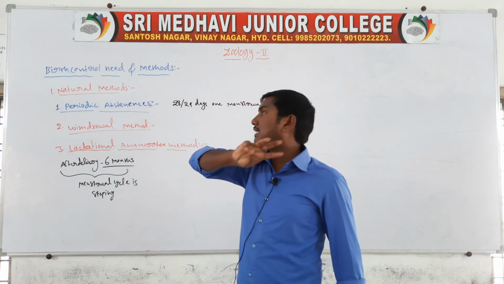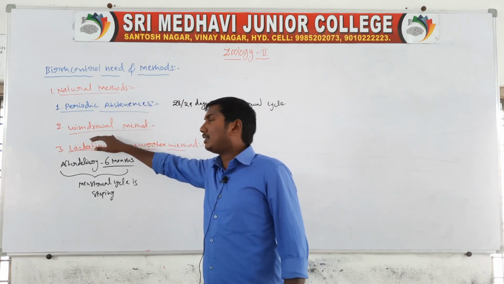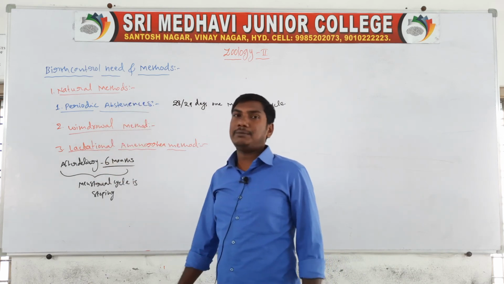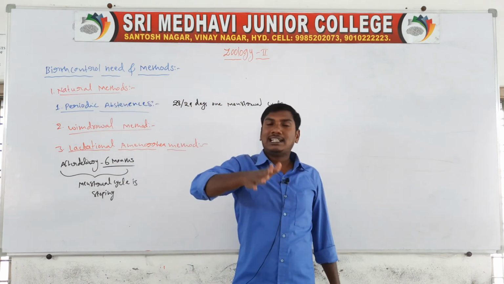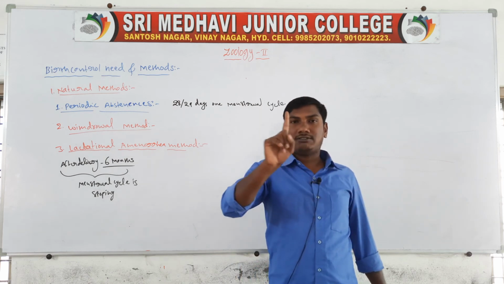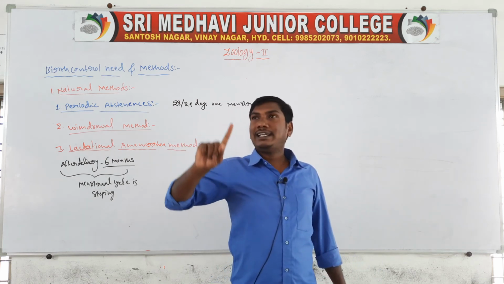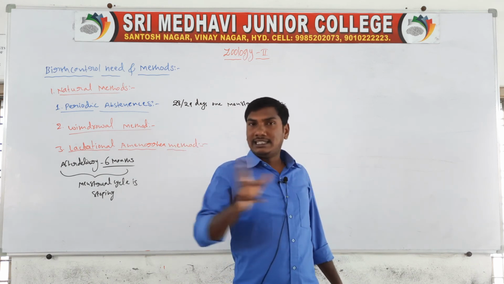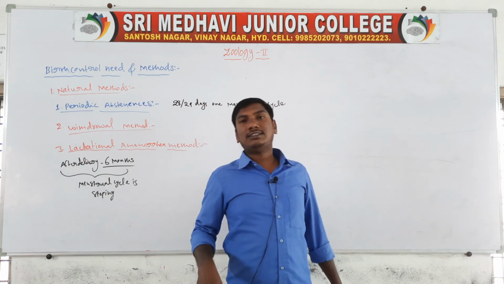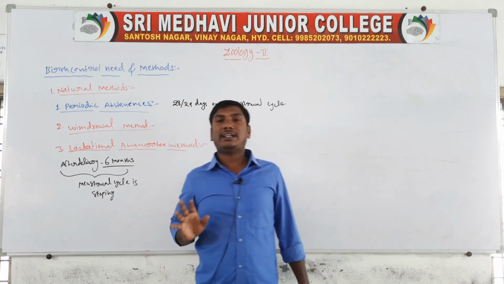Natural methods are of 3 types: first, periodic abstinence; second, the withdrawal method; third, the lactational amenorrhea method. In periodic abstinence, one menstrual cycle is completed every 28 days. Counting from the menstrual day to the 10th day, even with sexual participation there is no formation of pregnancy.